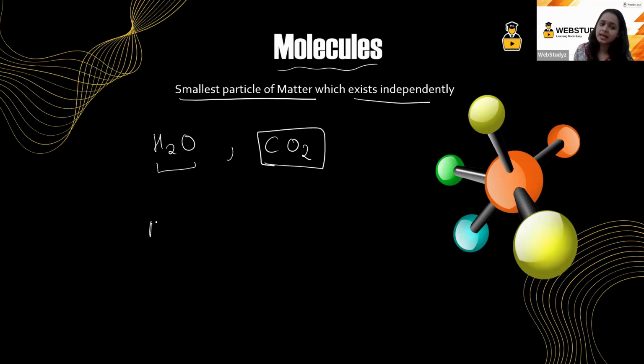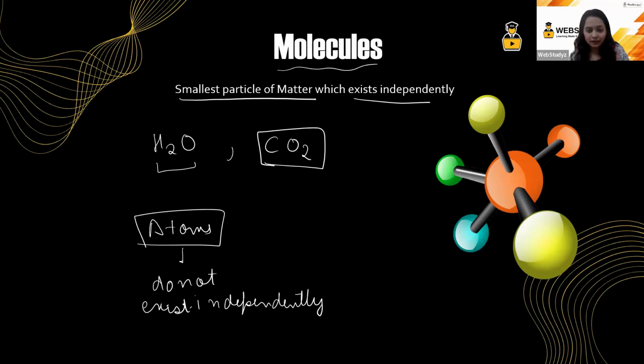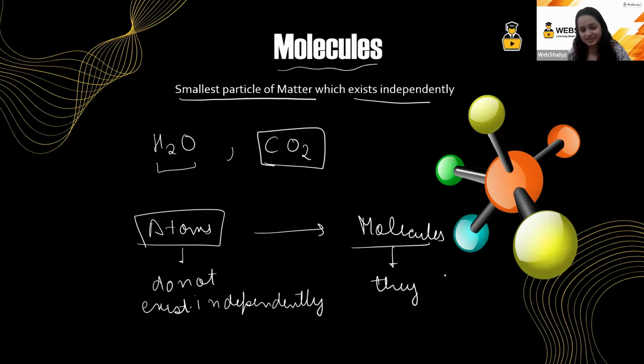So we can again say atom is the smallest particle of matter which does not exist independently. But if I talk about molecules, molecules are the smallest particle again, but they exist independently. I hope this part is very clear to all of you.